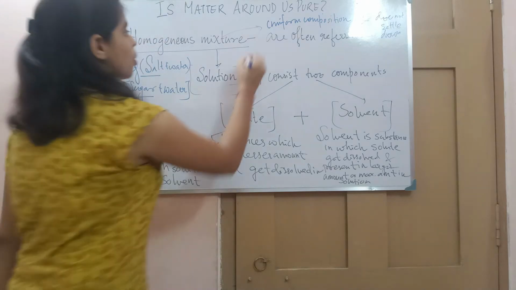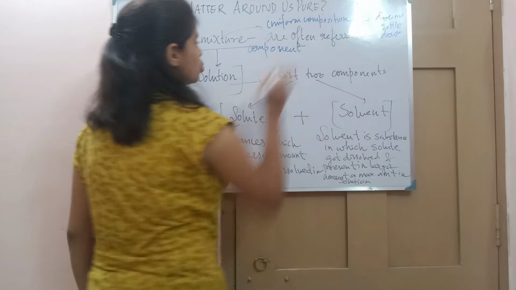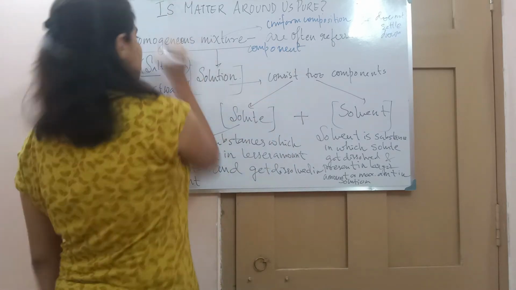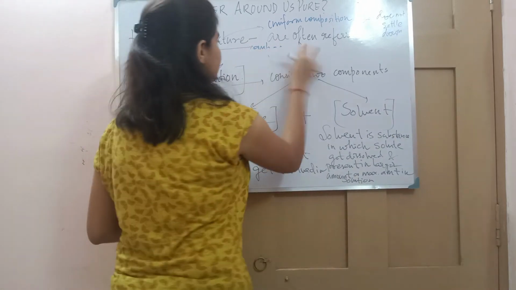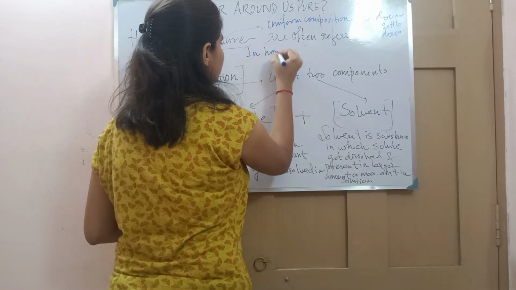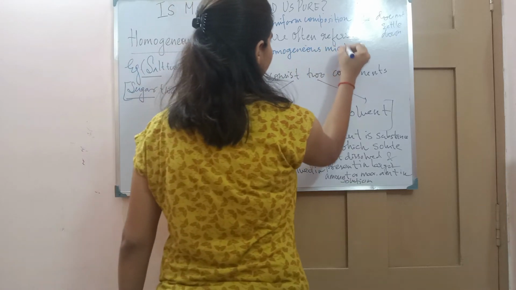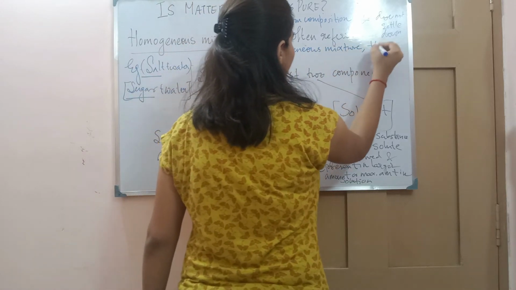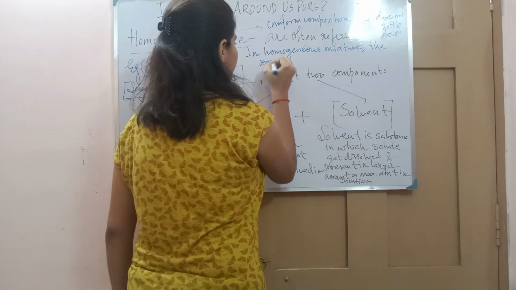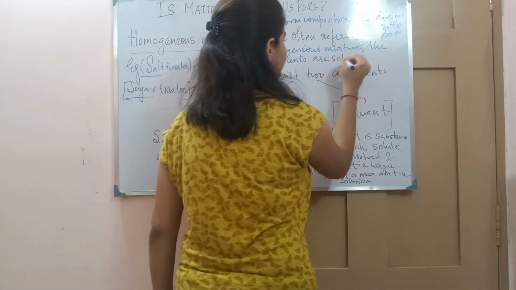So here, in a homogeneous mixture, the components are soluble.